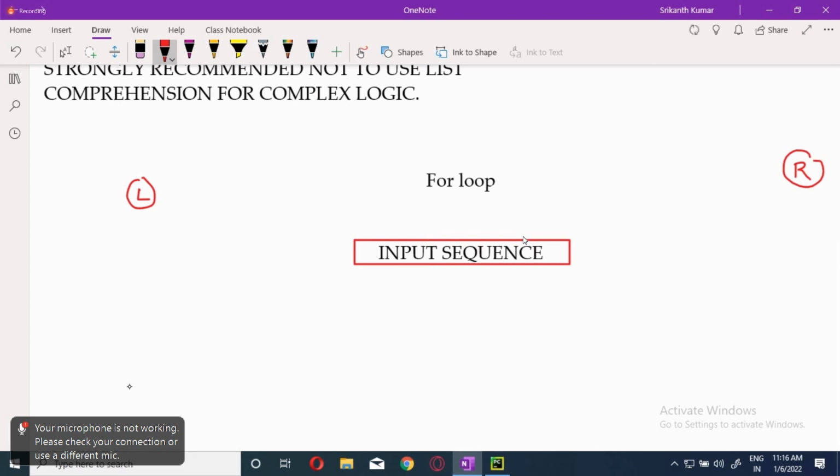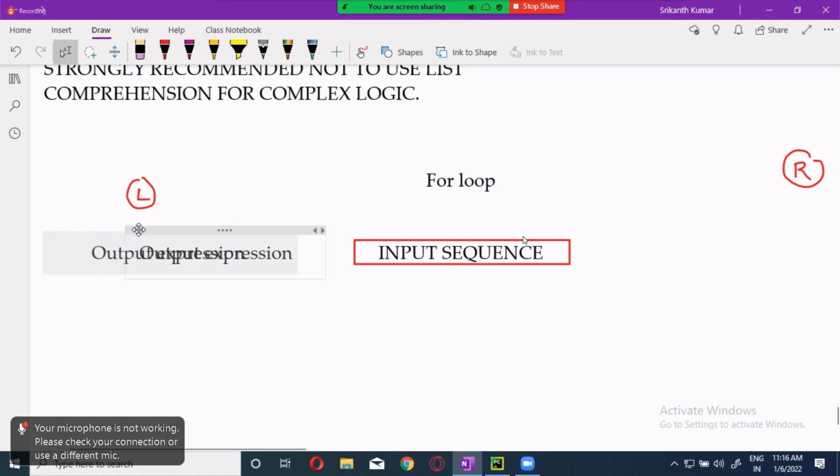Don't worry, I will explain what the output expression is. The output expression should be towards the extreme left side of the input sequence. Now this will be my output expression.